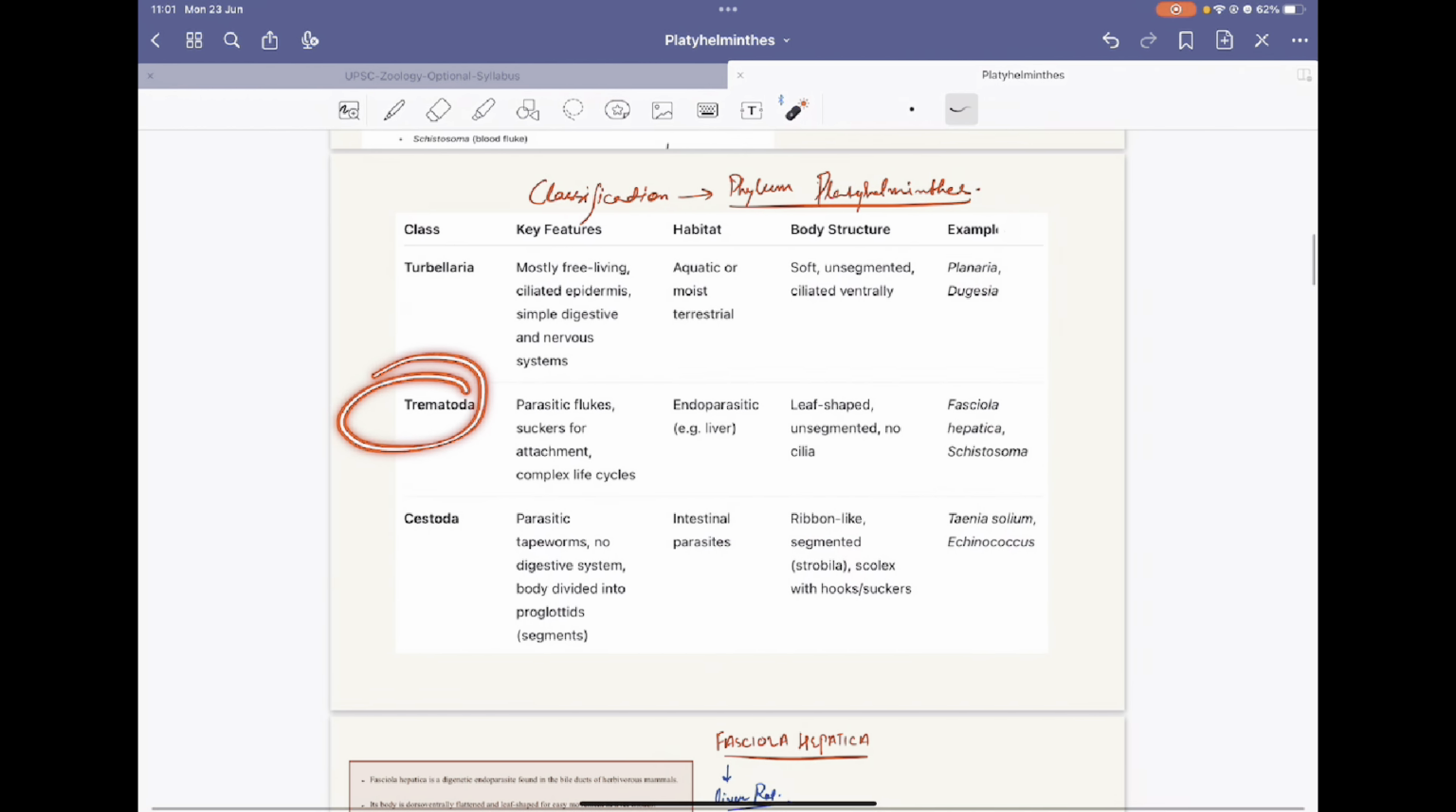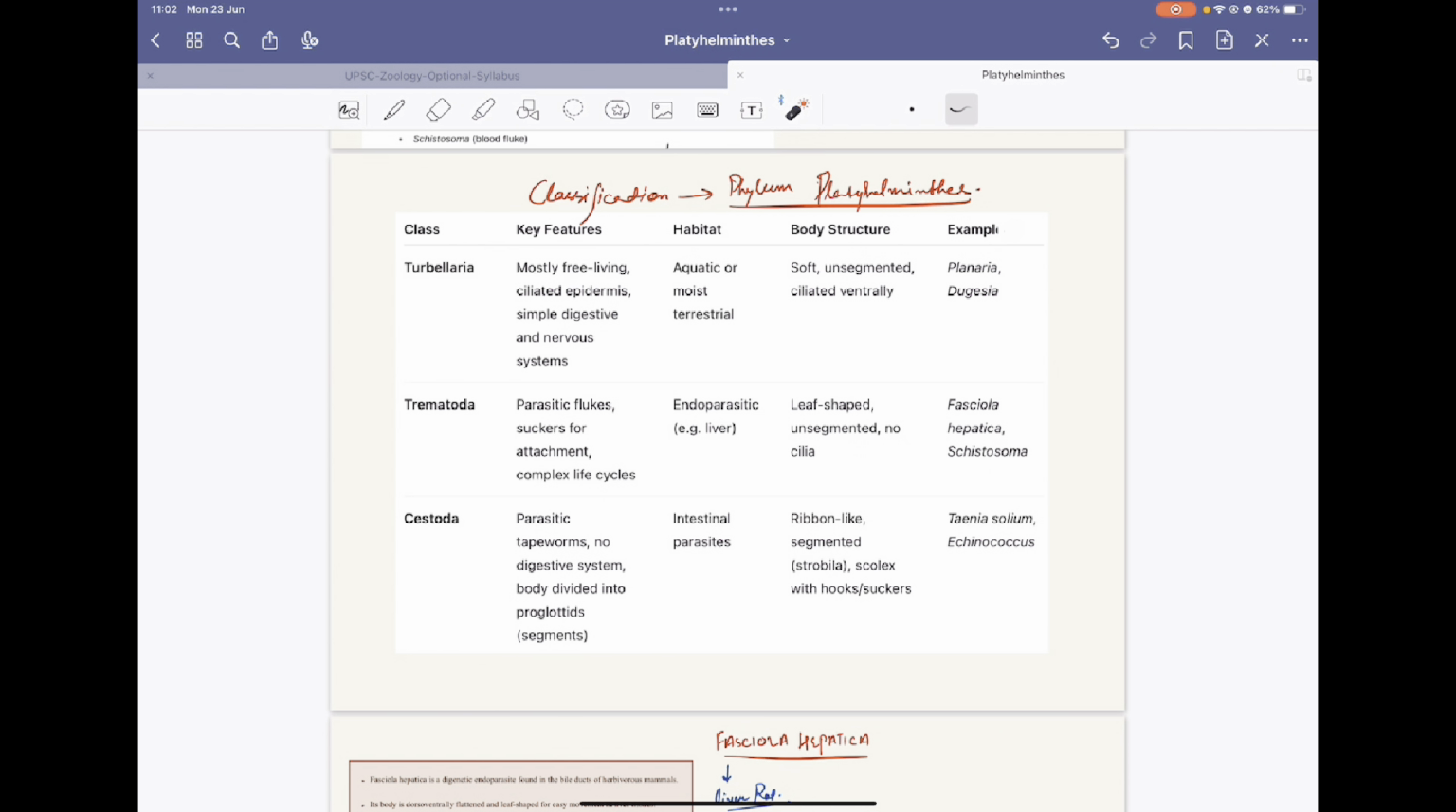So the second one is the Trematoda. These are parasitic flukes. They have suckers for attachment, and they have a complex life cycle. They are endoparasites and they are leaf shaped. The body is unsegmented and they have no cilia. These include Fasciola hepatica and Schistosoma. These are examples of Trematoda.